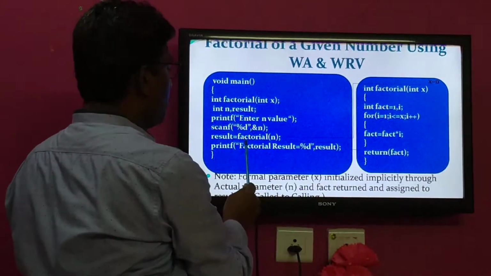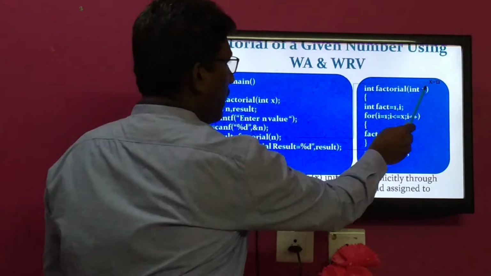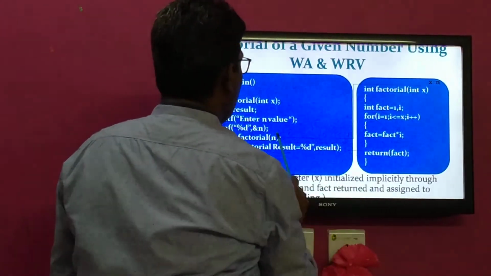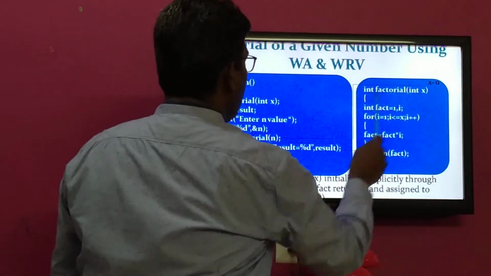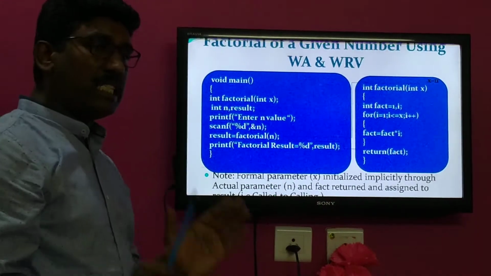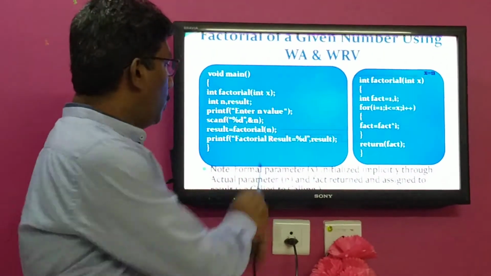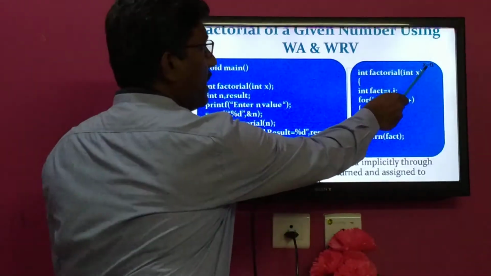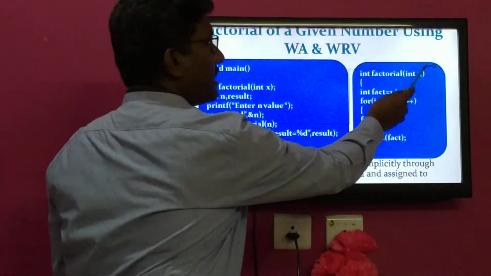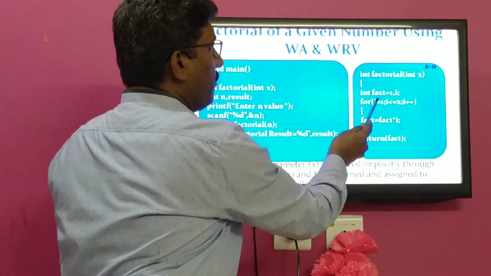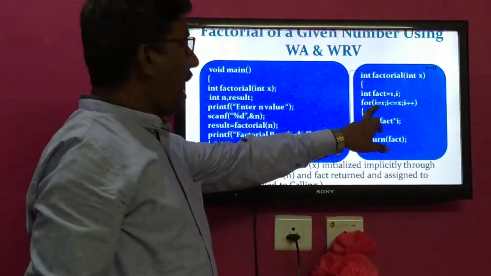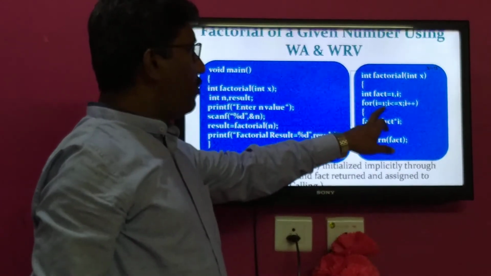When the function is called from this place, the n value is immediately assigned to x. That is specified with a light color line. You can see that particular line. So x, the formal parameter, will be initialized implicitly through the actual parameter. You are able to see that particular statement. So implicitly x will be initialized like this. After that, within the factorial function, the fact variable is initialized with 1, and the local variable i is initialized with 1 to x.